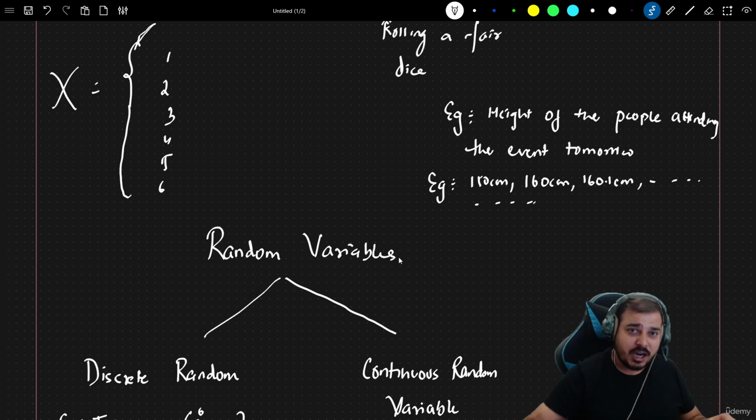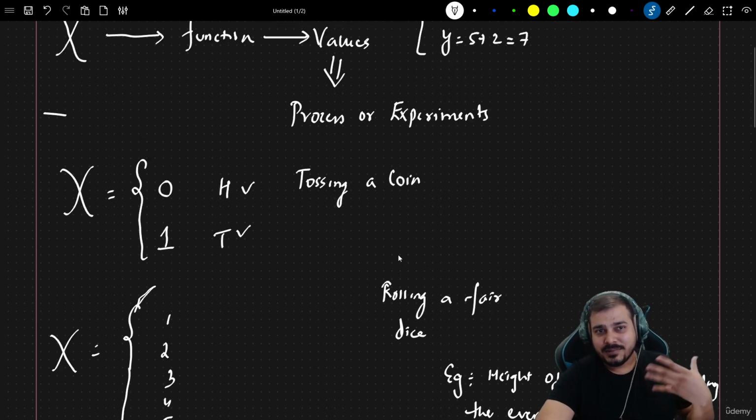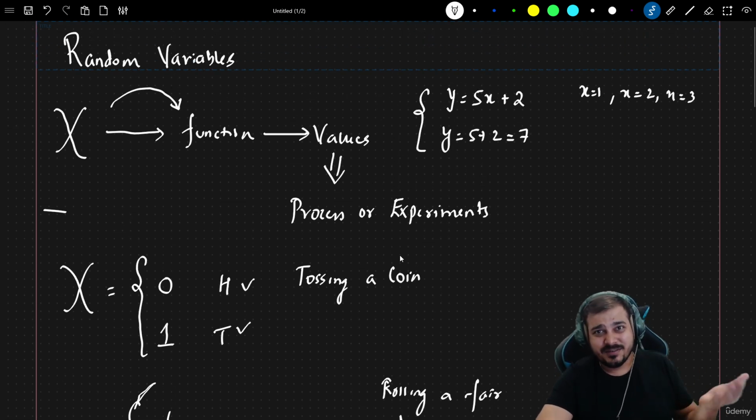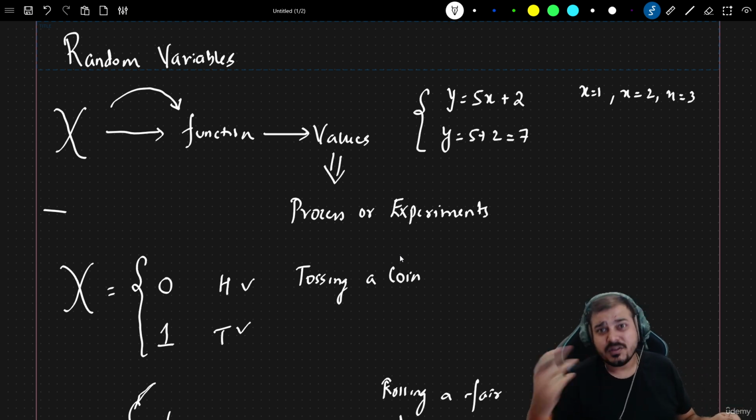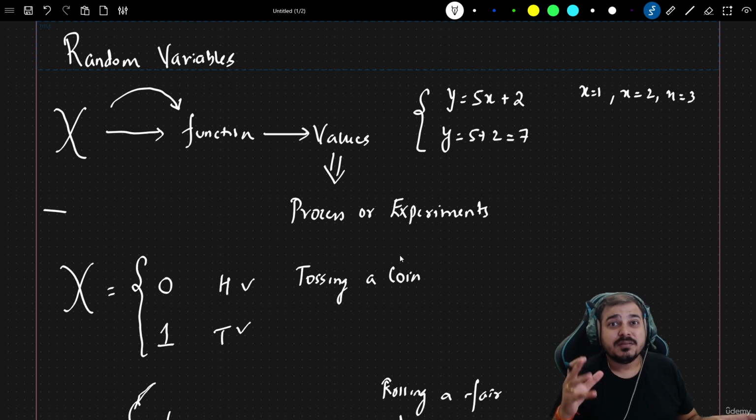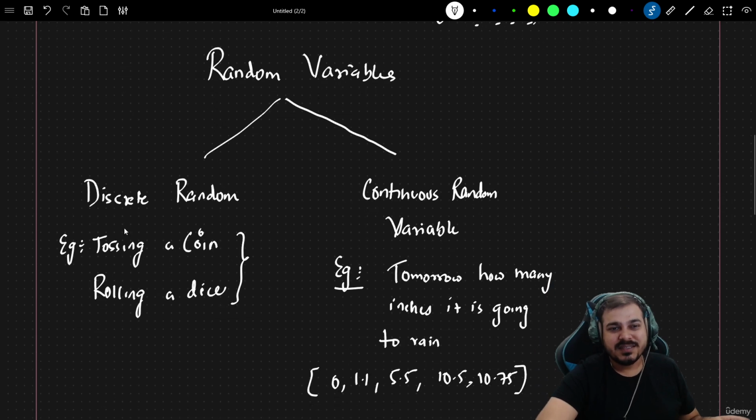So usually, if you are considering a process, you are able to define a specific value for that process. So in short, a random variable, and yes, you may be thinking, why don't we say it is a variable? We can say it is a random variable itself. It is also a kind of variable, but it is more of a function which derives its values from processes or experiments. So we'll continue this session and discuss more about the probability density function, or probability distribution function, of discrete and continuous random variables in our next session.